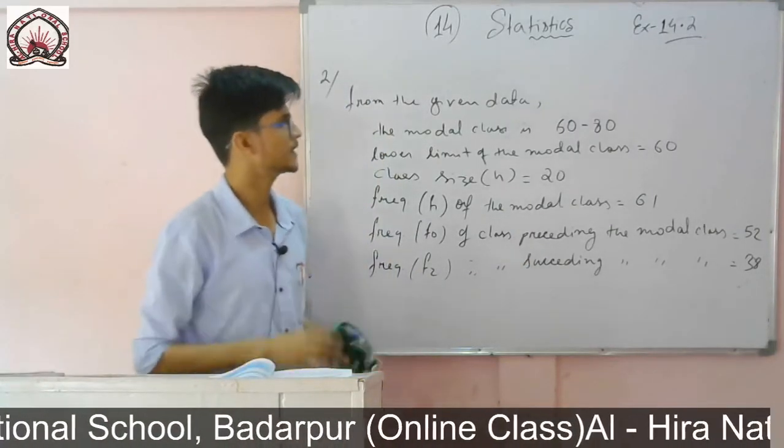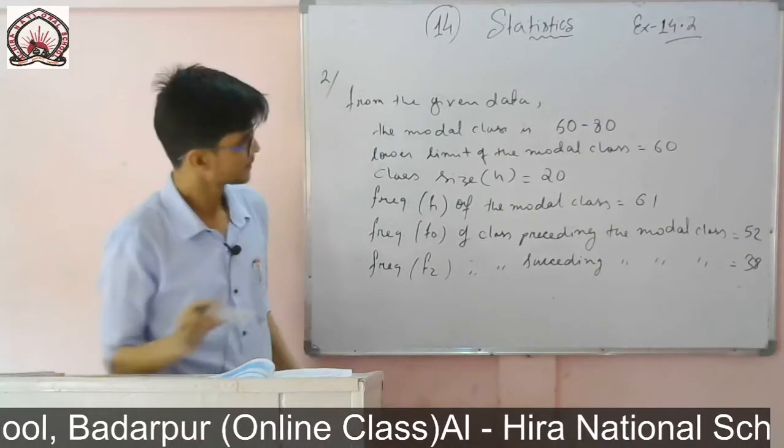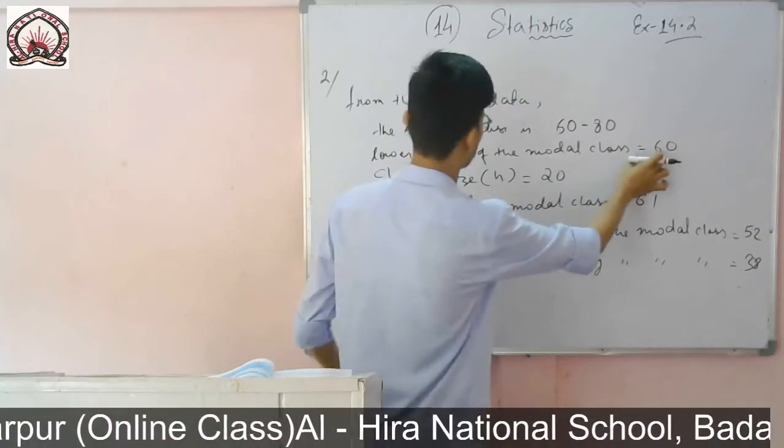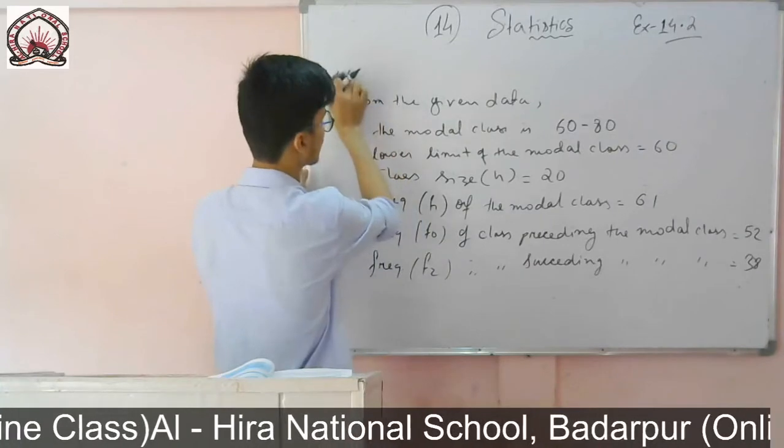So now we will find the mode. I need this formula, so I will write it first of all. Okay, let me rub this one.